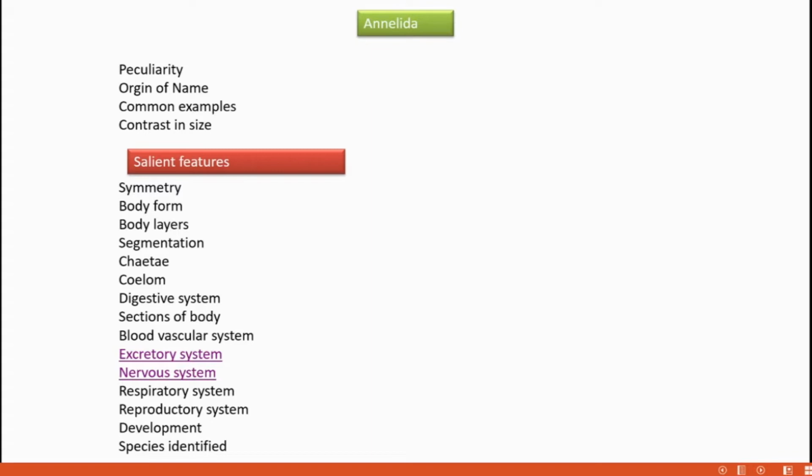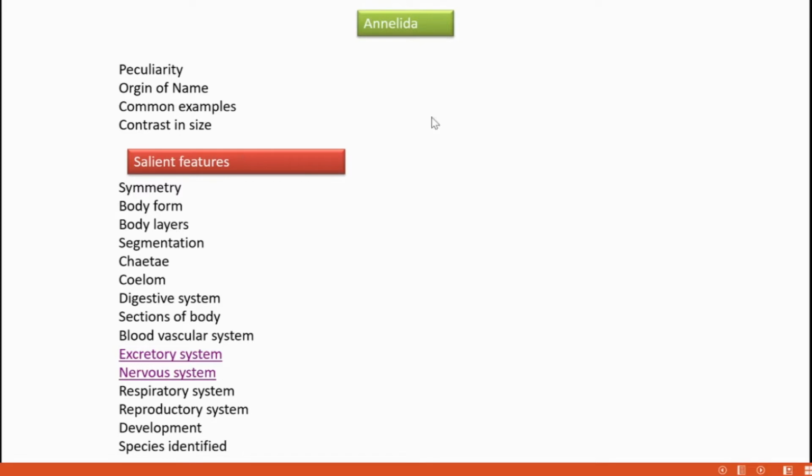Below that the epidermis is present, and below the epidermis a layer of longitudinal muscles is present, and then below that a dermomuscular layer is also present. In that way, these are the layers of the body wall: the cuticle, epidermis, longitudinal layer of muscle, and then a dermomuscular layer.